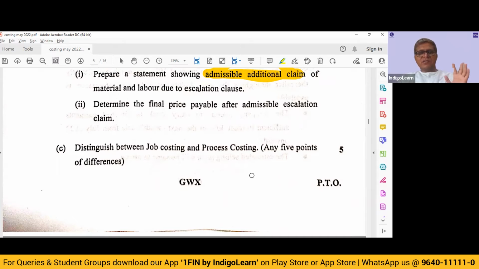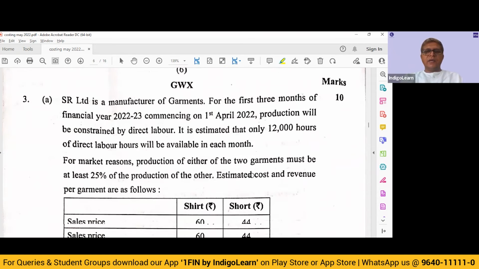Job costing, when do we use it? We use it when we are trying to do costing for a particular job. Process costing, when do we do it? We do it when the material or the production passes through 2 or 3 different processes, and we need to identify cost at each stage or after each process. And if we have some interdepartmental profit related calculations to do, we are going to do that. So you identify such 5 points and give the 5 points. You give 5 correct points and take away 5 marks. Next, question 3A.